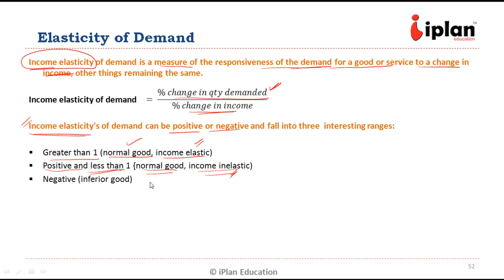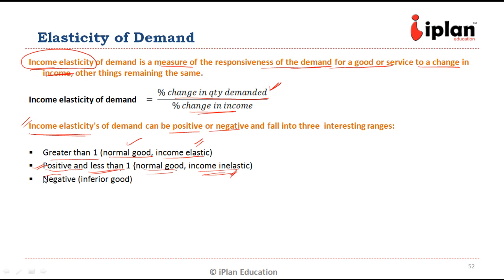Or in other words, if the income goes up, the demand for such a product goes up, but not to a very high extent. To a lesser extent it goes up. So it remains positive, but less than 1.